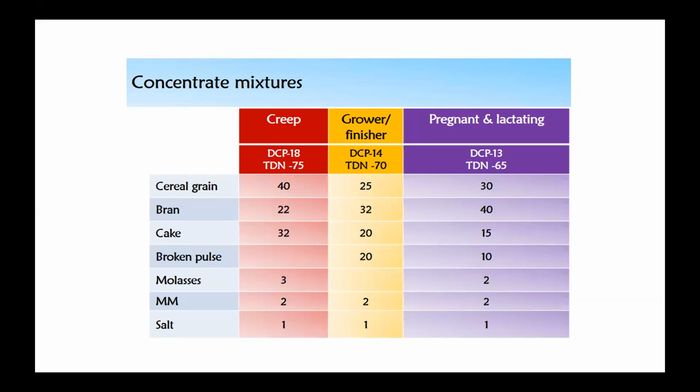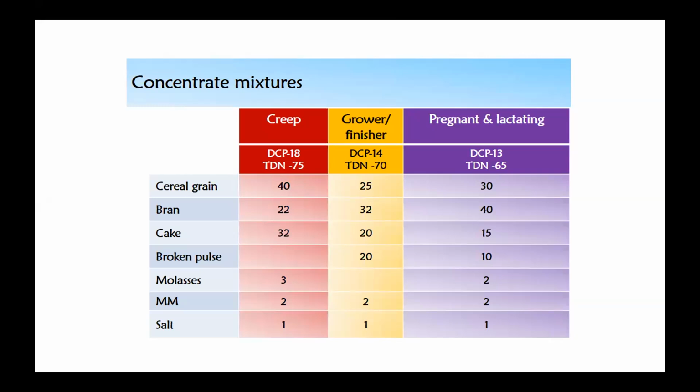So here DCP will be around 18%, TDN will be 75%. Here the composition may be cereal grain 40%, bran 22%, cake, groundnut cake or any other cake we can use here 32%, then molasses 3%, which also acts as a laxative, and then mineral mixture 2% and salt 1%.